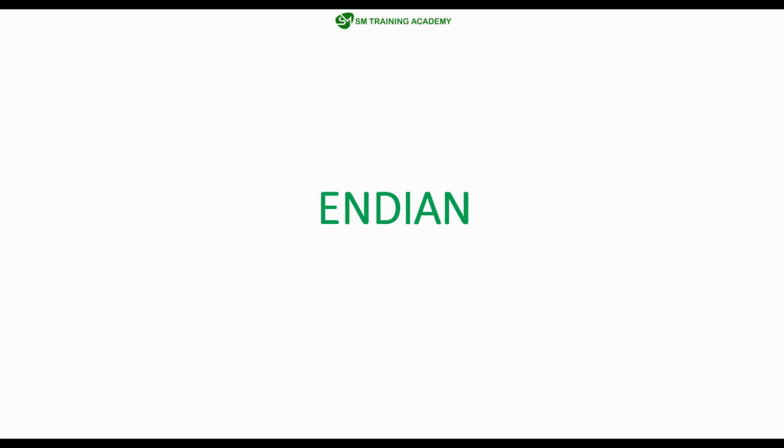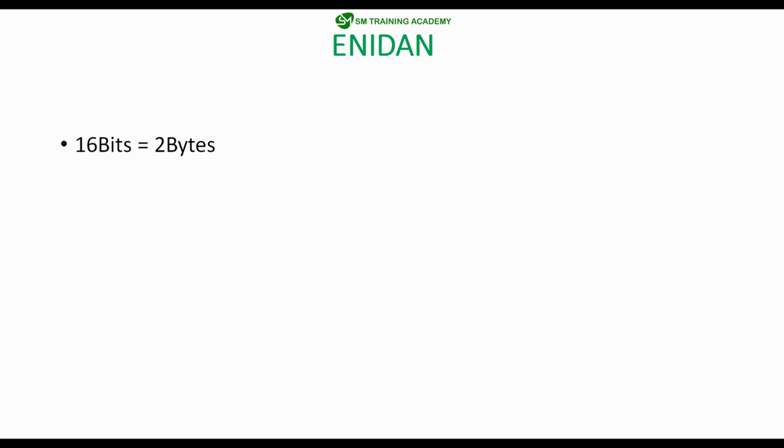So before going to the concept of storing the values in the memory banks of the processor, let's try to understand the endian concept. Every processor is capable of storing 16 bits or 32 bits of memory. 16 bit means 2 bytes. As we know, 8 bits is 1 byte, 16 bit means 2 bytes. Each byte of data is assigned separate addresses by the processor.